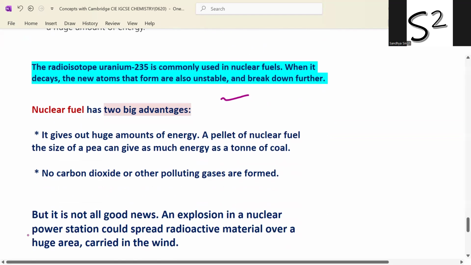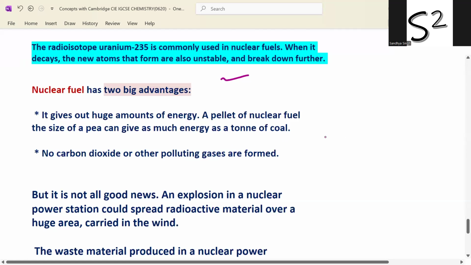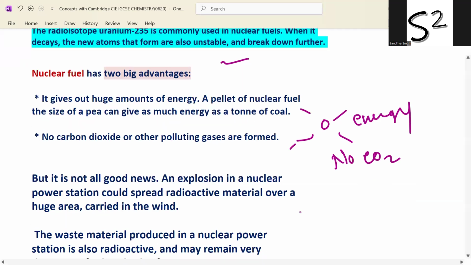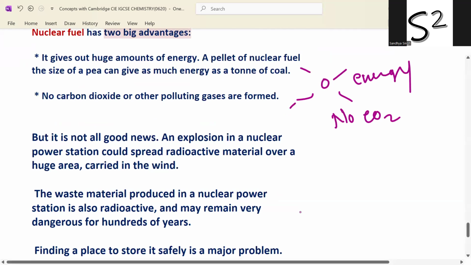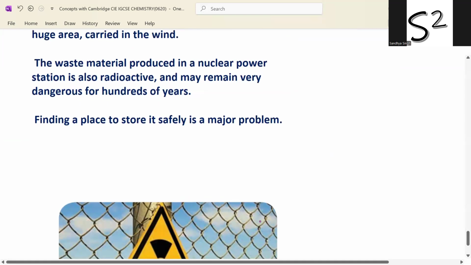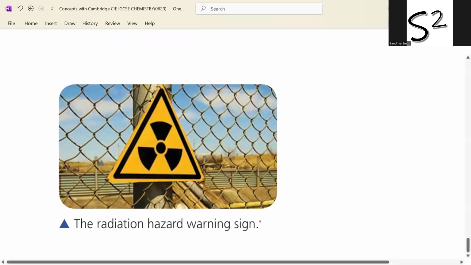Nuclear fuels have two big advantages. They give out a huge amount of energy. A small particle of nuclear fuel, the size of a pea, can give as much energy as a ton of coal. And no carbon dioxide. This is the advantage of nuclear fuel, but it is not all good news, because an explosion in a nuclear power station could spread radioactive material over a huge area carried in the wind. The waste material produced in the nuclear power station is also radioactive and may remain very dangerous for hundreds of years. Finding a place to store it safely is a major problem.